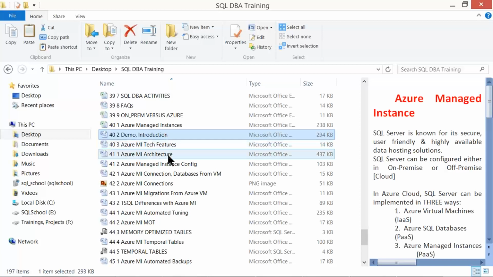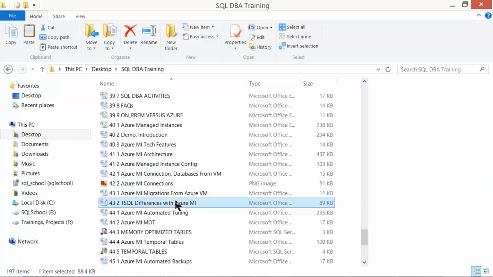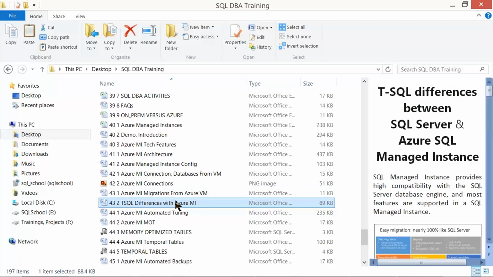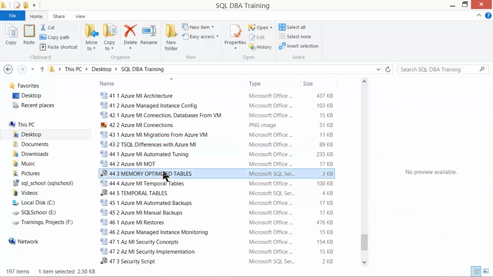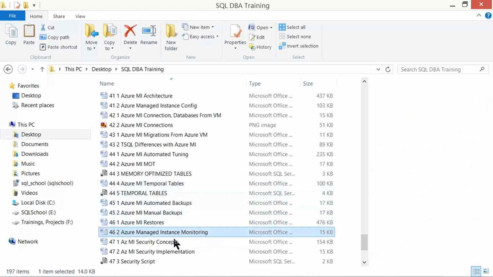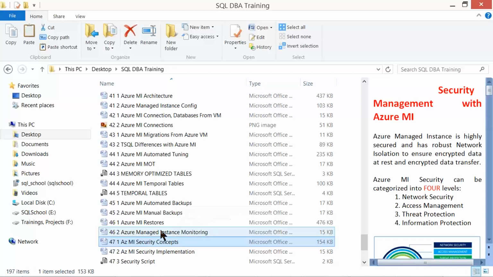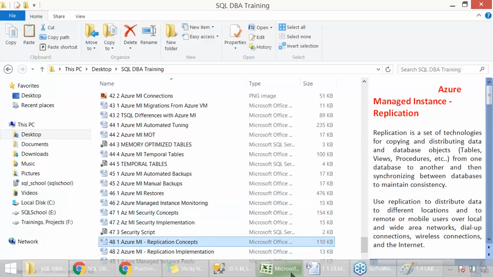Right from the introduction, architecture to configurations and connections, various levels of differences with Azure and core SQL administration. We'll be understanding all the differences. We'll be understanding something called memory optimized tables, temporal tables in MI, managed instance, backups, restore, security configurations, and finally comes the HADR configurations in MI. This is completely a nice, interesting concept.